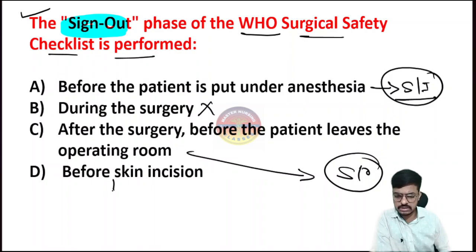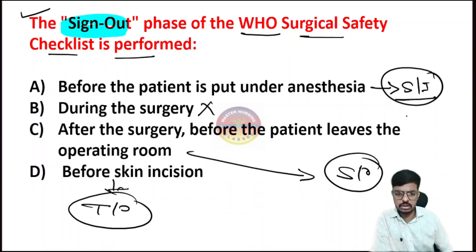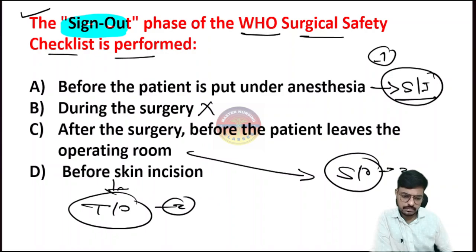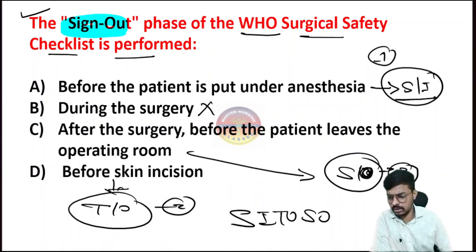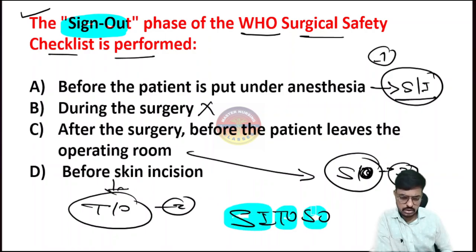And before taking the skin incision, we have to go for the time out. So the first step is the sign in, the second step is the time out, and the third step is the sign out. Sir, how to remember this one? Remember with the mnemonic, C to so. CTOSO. Okay, this is the sequence.